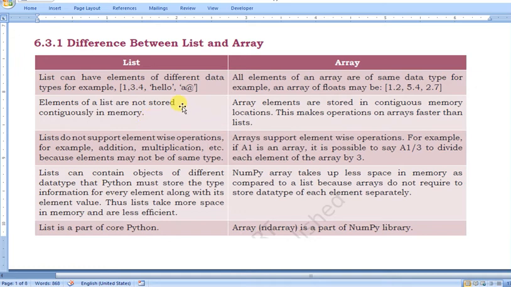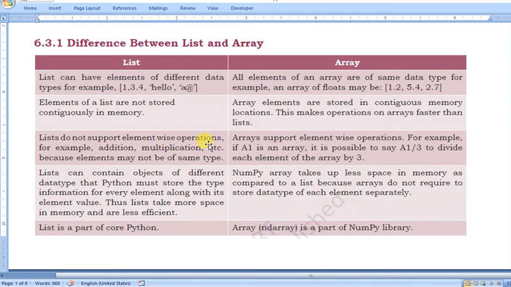Contiguous मतलब होगा कि इस मेमोरी में एक साथ सारे डेटा स्टोर होते हैं, ठीक है. सो जब एक साथ जब एक ही सीक्वेंस में रहेंगे, सो दैट विल ईजिली एक्सेसिबल. So array elements are stored in contiguous memory location, so this makes operations on arrays faster than list. List does not support element-wise operation, and array supports element-wise operation.